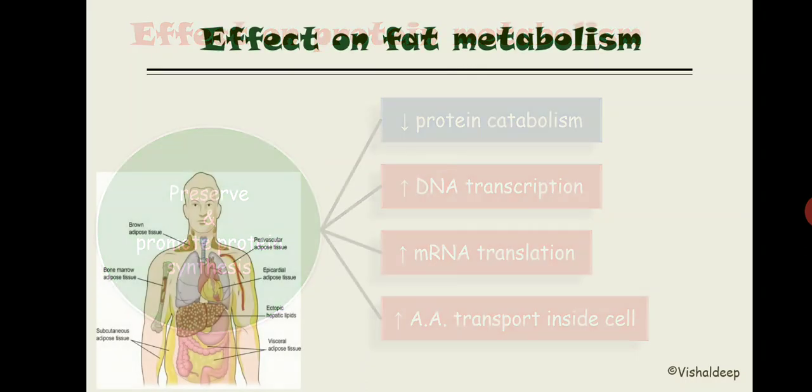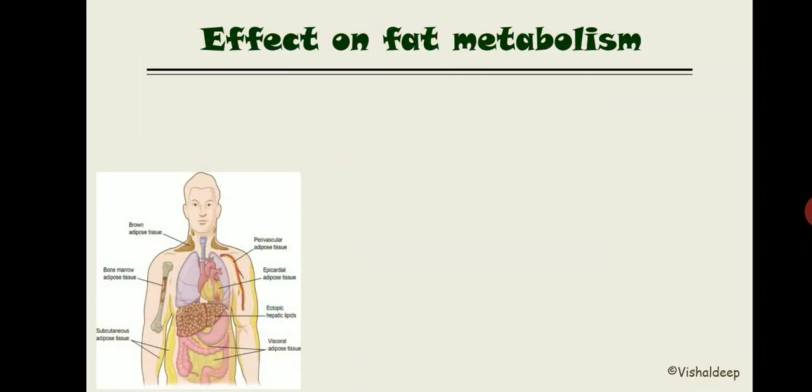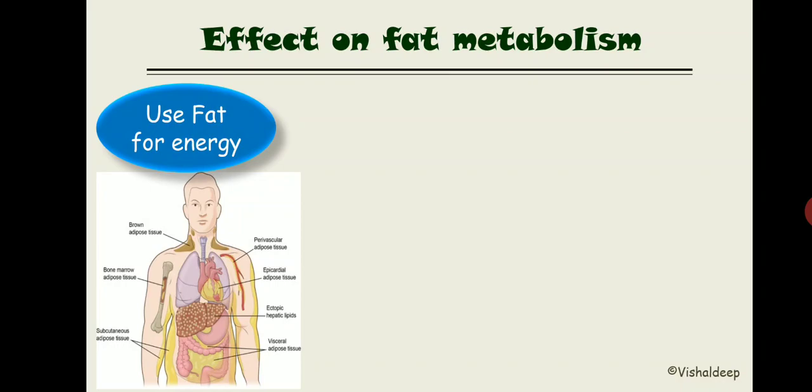Now the effect of growth hormone on fat metabolism. What is the effect of growth hormone over fat metabolism? It cuts the fat, right? Basically it uses fat for energy. Now how does it increase the usage of fat for energy?